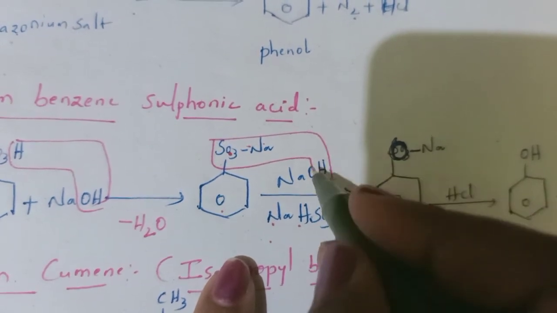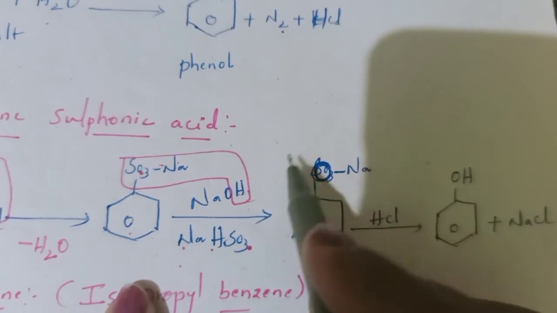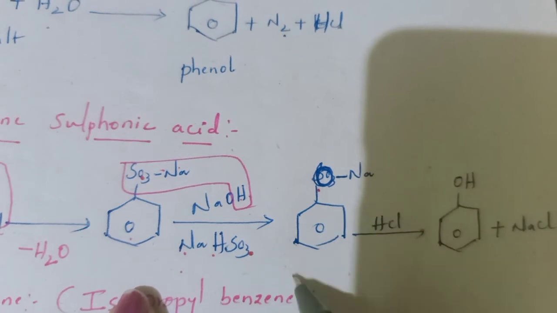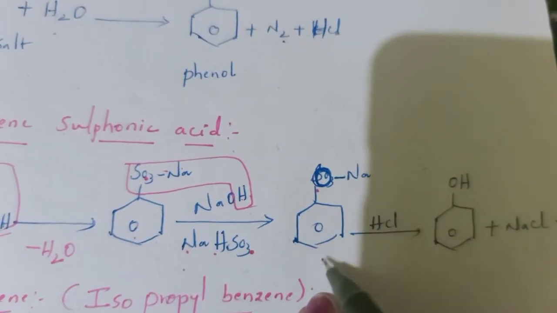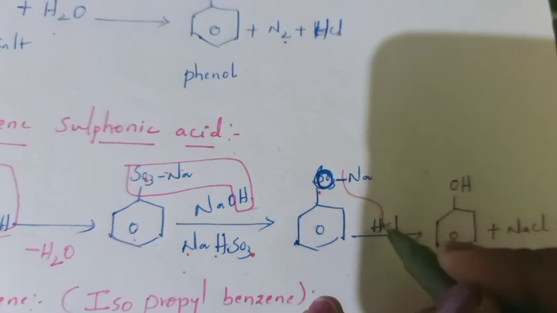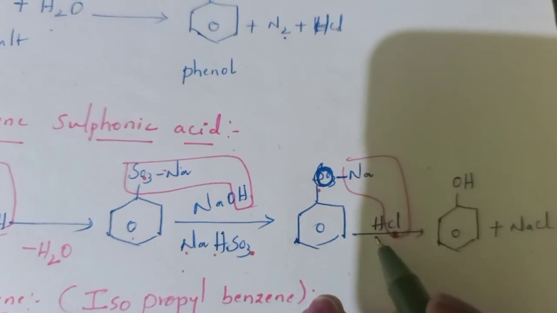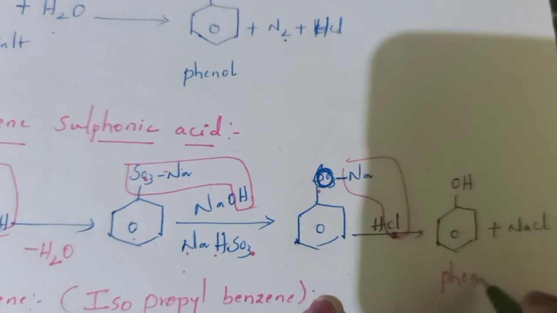Now it is added to the benzene ring, and we get the sodium salt of phenoxide. Now the sodium phenoxide reacts with HCl, and it eliminates NaCl. Hydrogen of this HCl is added to oxygen, converting into phenol.